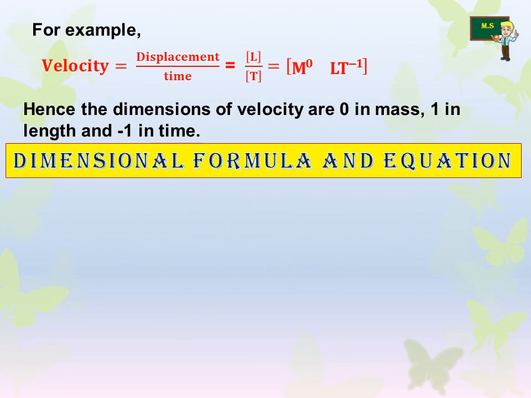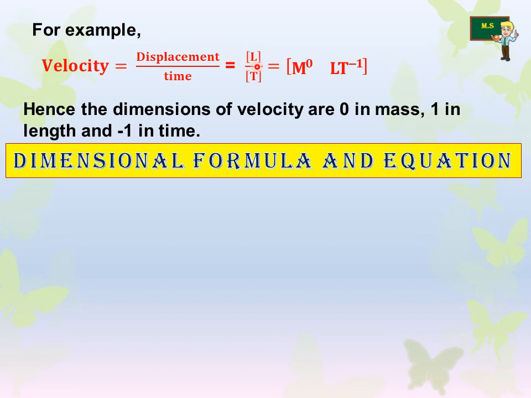First one, for example, velocity is equal to displacement by time, that you all know from the lower classes. And can any one of you tell me what do you mean by displacement? Yeah, displacement is equal to distance by time taken. Okay, and any one of you about the acceleration? Velocity by time. Okay, now let's move to the example.